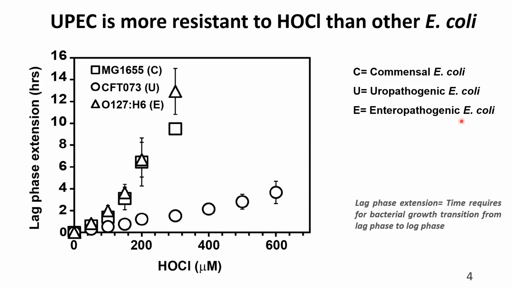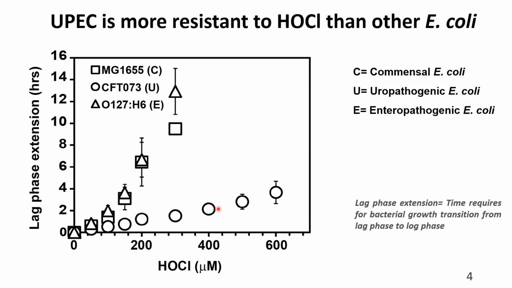For further verification that this resistance is UPEC specific, I used another strain of E. coli that is intestinal disease causing, known as enteropathogenic E. coli, and I have found that this enteropathogenic E. coli's response to bleach is similar to commensal E. coli's sensitivity. So this confirms that UPEC is more resistant to bleach than other E. coli.